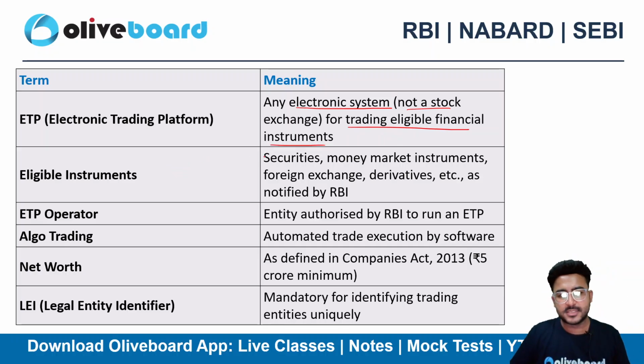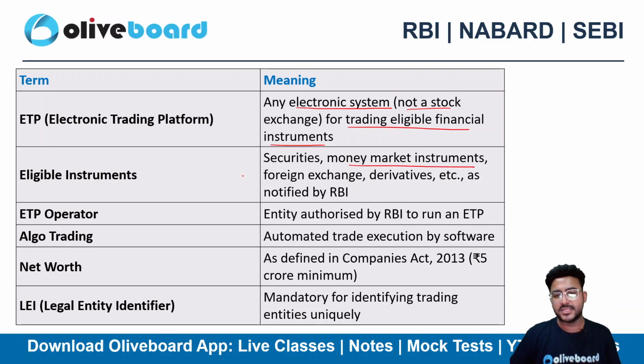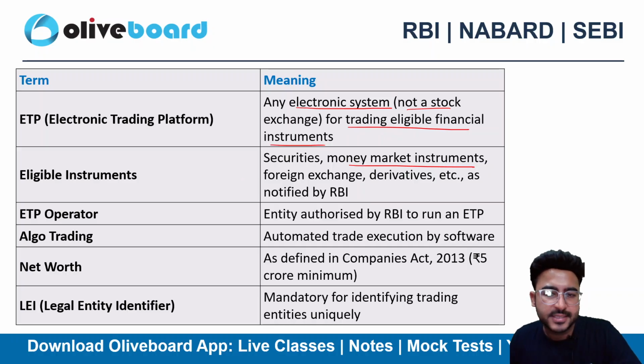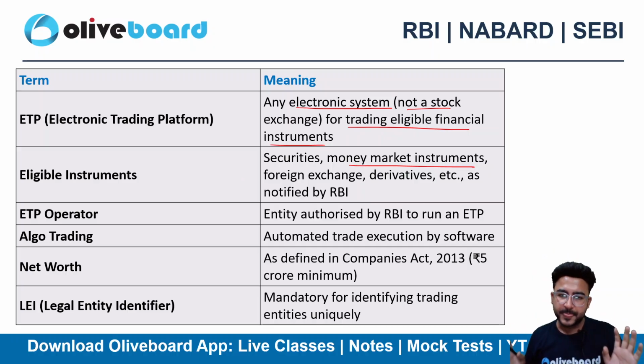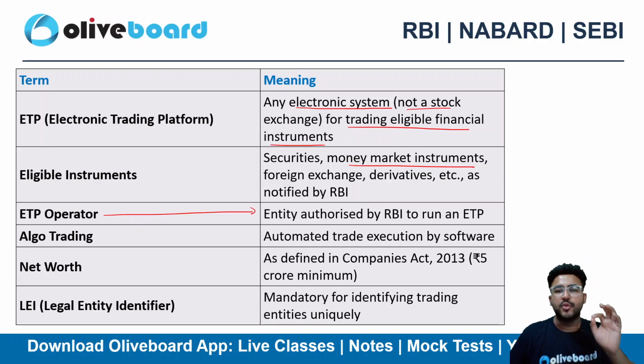So there is a proper list. It can be securities, it can be money market instruments, forex, foreign exchange, derivatives, etc. That is already notified by the RBI, right? ETP operator is nothing but an entity authorized by the RBI. So if you want to operate as an ETP, you need to take permission from the RBI.